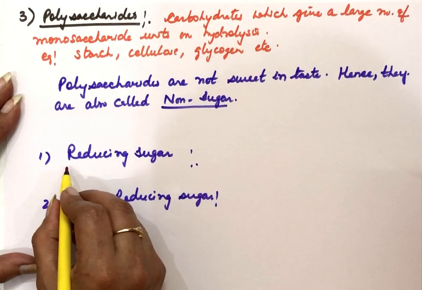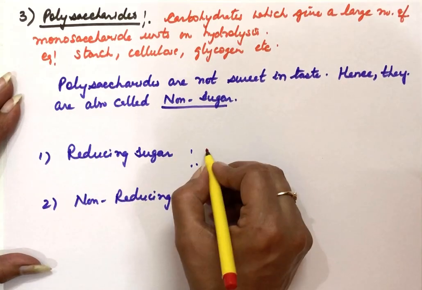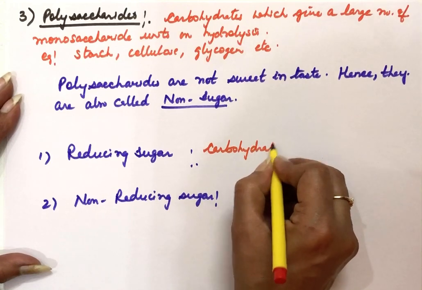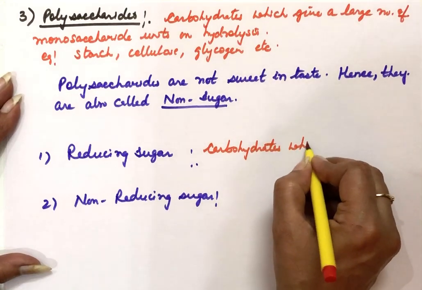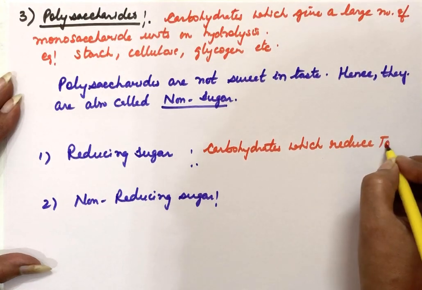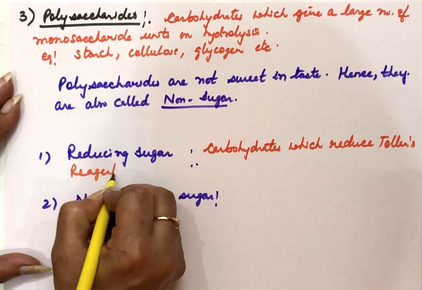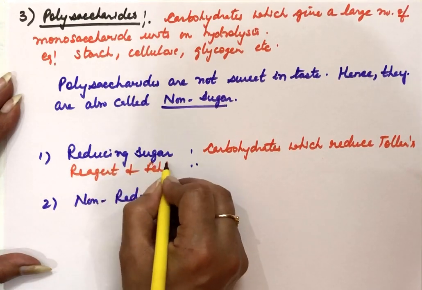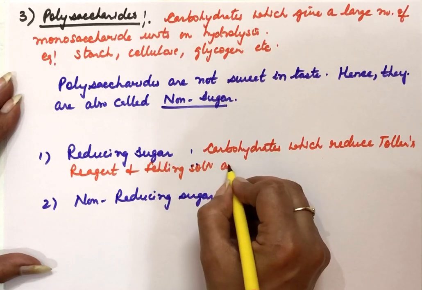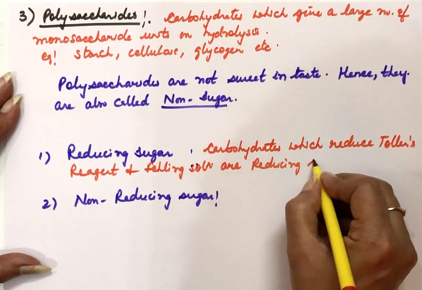If they are reducing the Fehling solution and Tollens reagent, then these are known as reducing sugars. Carbohydrates which reduce Tollens reagent and Fehling solution are reducing sugars. All monosaccharides are reducing sugars.